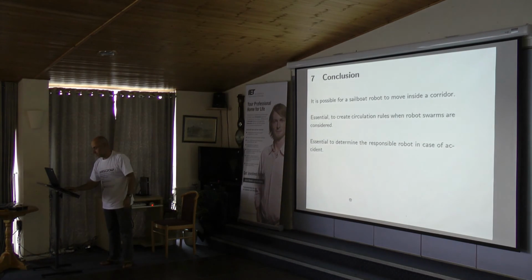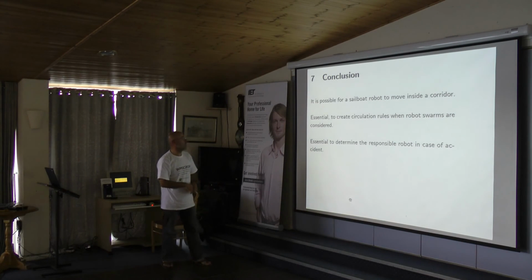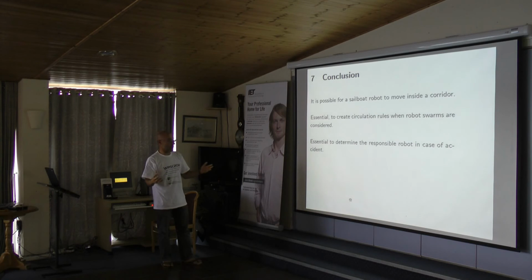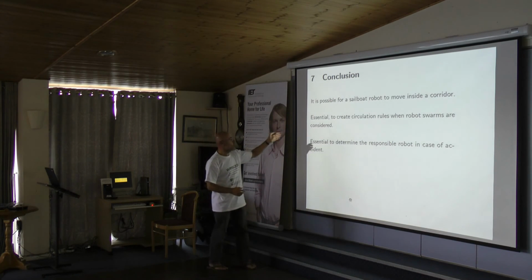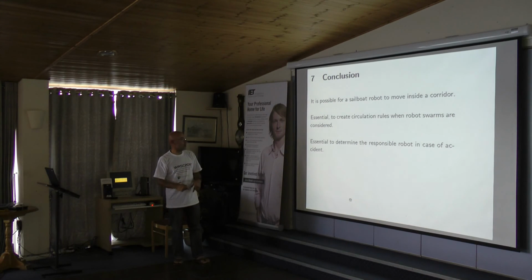So that's all. Why are we interested in staying in a corridor? Because we don't want to use only one robot, but several robots, and the robot has to move with other boats, other robots. If we want to create circulation rules, like we have for cars, to deal with swarms, then it is important that everybody stays in this corridor.